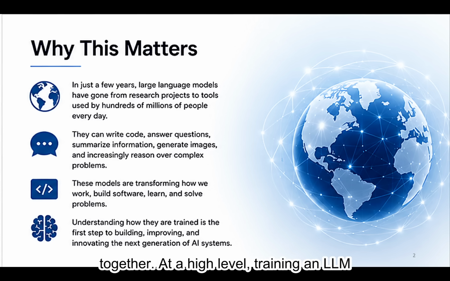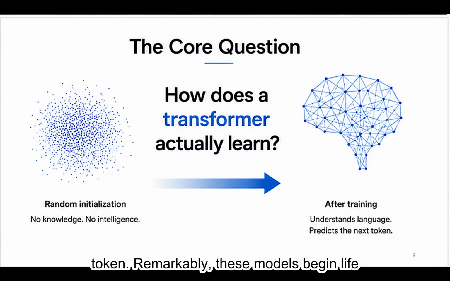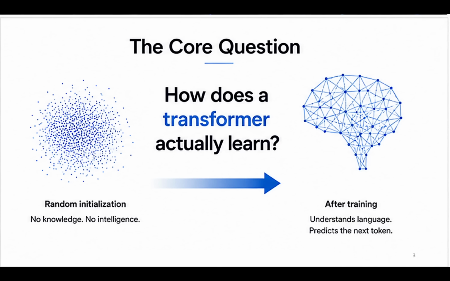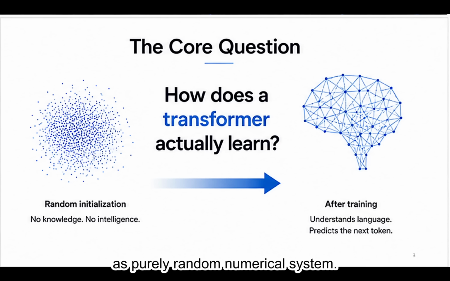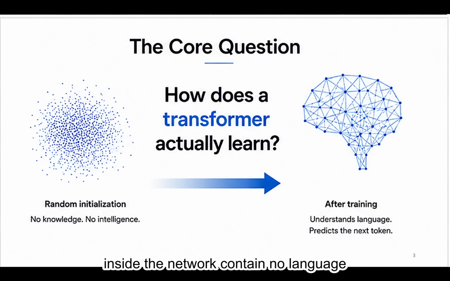At a high level, training an LLM is fundamentally the process of adjusting large matrices so that the model becomes slightly better at predicting the next token. Remarkably, these models begin life as purely random numerical systems. At the start of training, the weights inside the network contain no language understanding, no reasoning ability, and no knowledge of the world.